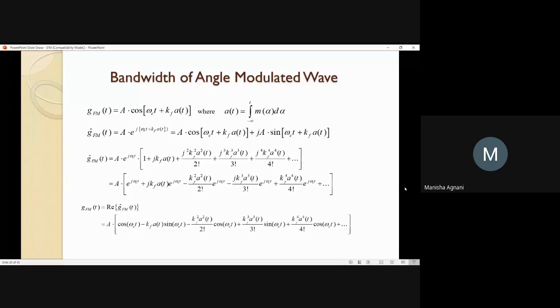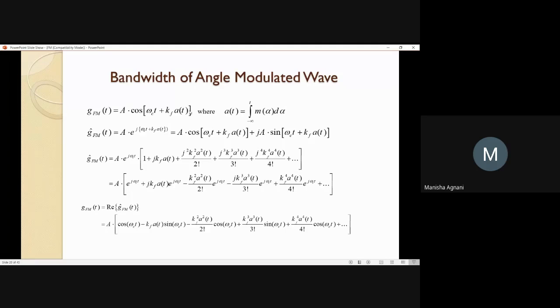Whatever we do for frequency modulation, the same is applicable for phase modulation. That is the reason why we will try to derive the expressions for frequency modulation, and the same thing we apply for PM. Okay. So now in case of frequency modulation, the expression of FM is written as A cos omega ct plus